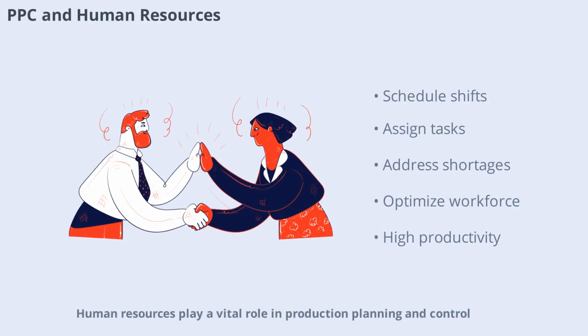Human resources play a vital role in production planning and control. PPC involves scheduling shifts, assigning tasks, and ensuring that the right people are available when needed. Effective HR management supports smooth production flow and helps address labor shortages or skill gaps. By integrating HR planning with PPC, companies can optimize workforce utilization and maintain high productivity.